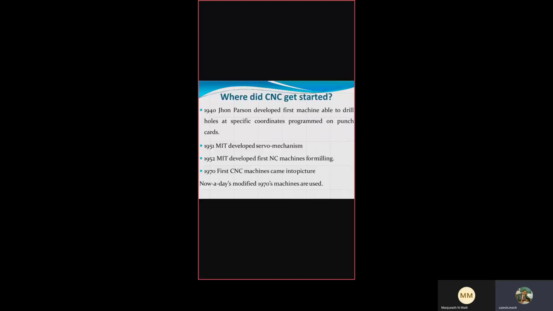Where did CNC get started? In 1940, John Pearson developed the first machine, which was operating with the help of a set of programs executed by a controlling unit, and at last the program gives the output required by a human being.